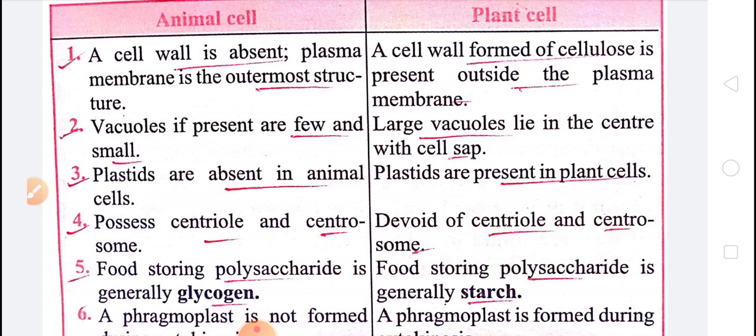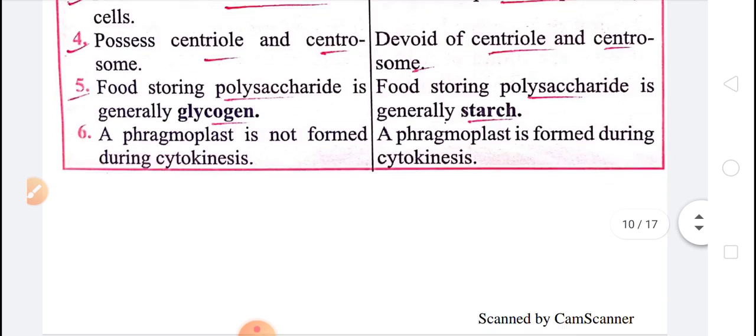So in the form of starch the plant stores the extra food. Clear? So these are some basic points regarding the difference between animal and plant cells. I hope you have learnt.